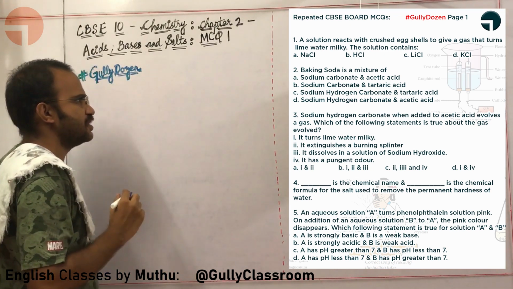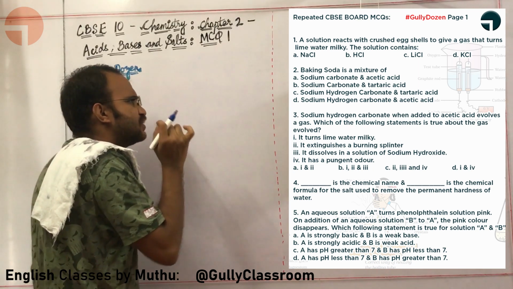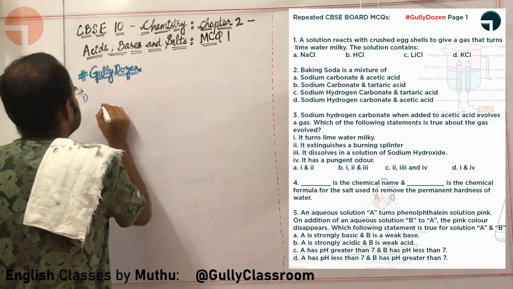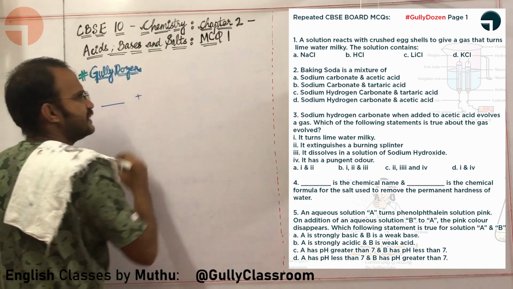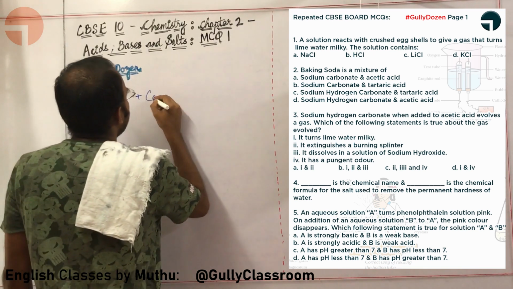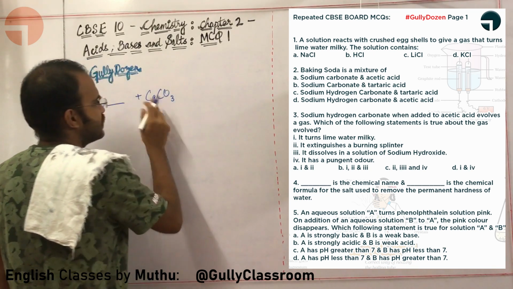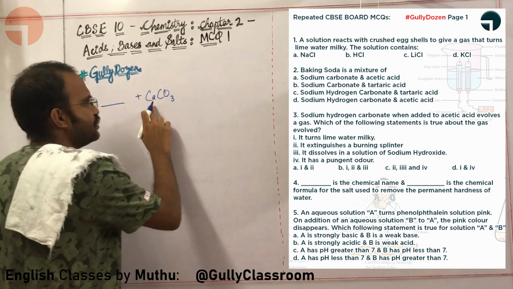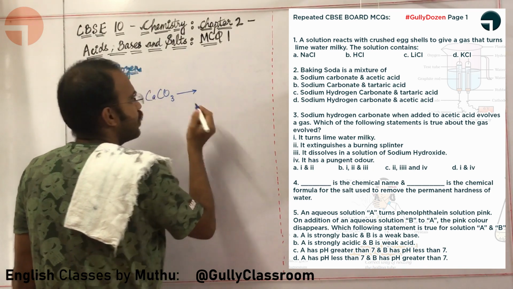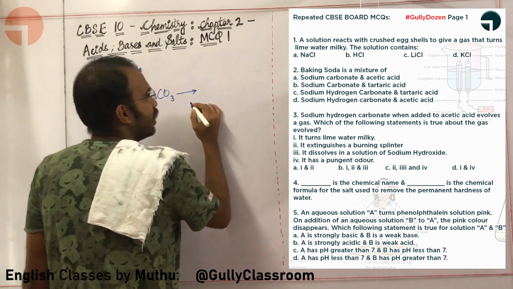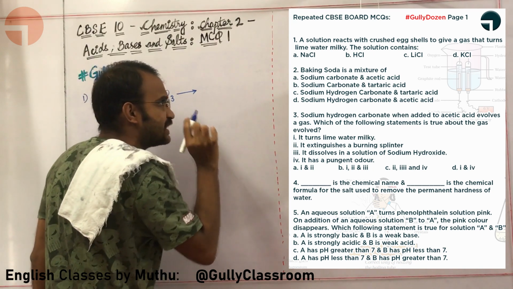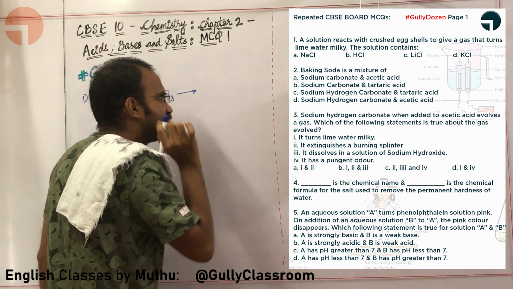The first question is, a solution reacts with crushed eggshells. So there is a particular solution reacting with crushed eggshells. What is the formula for crushed eggshells? Crushed eggshells means CaCO3. And it gives a gas that turns lime water milky.